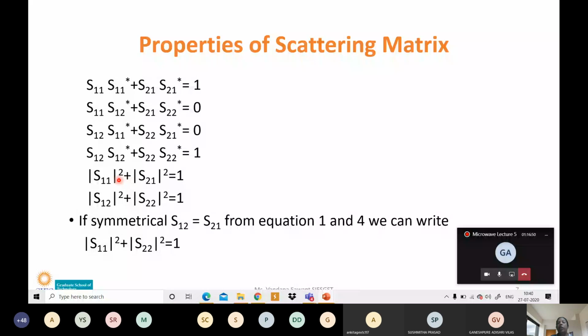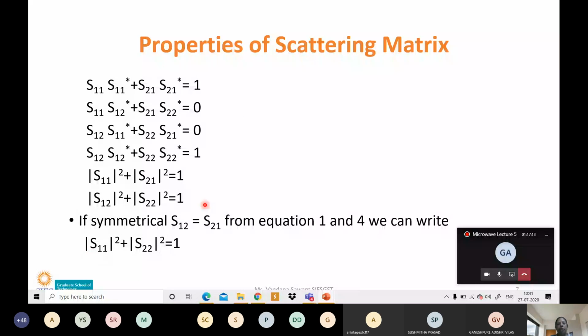If the network is symmetrical. So the network being symmetrical will be used in chapter number 2. We are not going to use this condition in chapter number 1. So we are going to use these 2 conditions in chapter number 1.